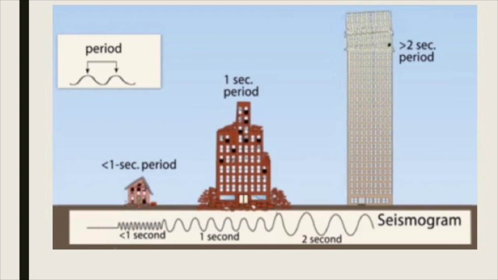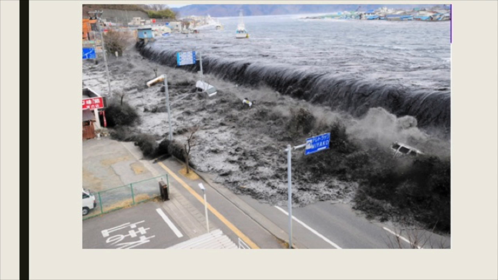When an earthquake occurs, it is possible for the building to oscillate, and this is called the period of oscillation. The taller the building, the larger the period of oscillation. The effects of some earthquakes include landslides and tsunamis.